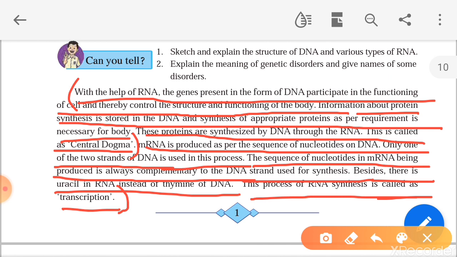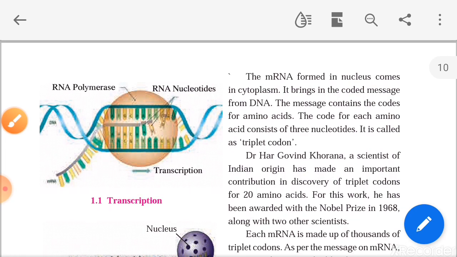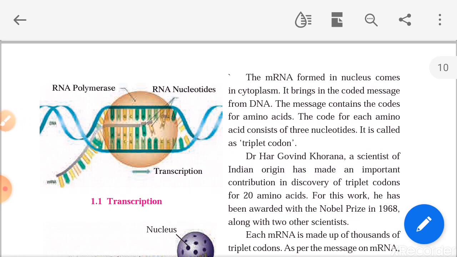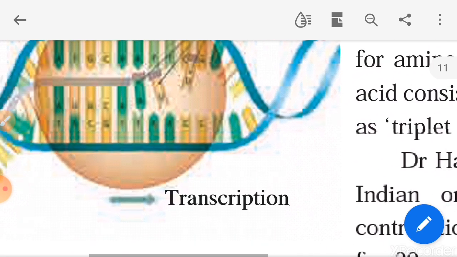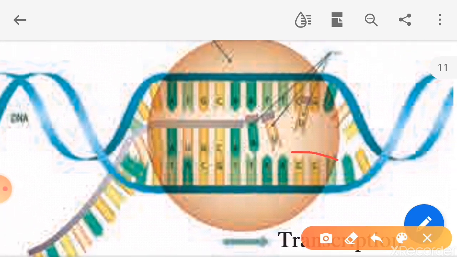Okay, so this is the process of transcription. See here. Now see, these are the nucleotides: A, C, G, T, T, A. These are the nucleotides present on the DNA strand, and this strand is the newly formed mRNA strand.